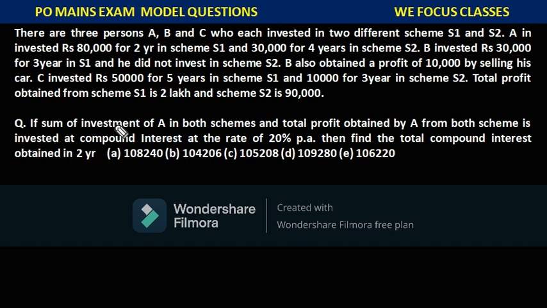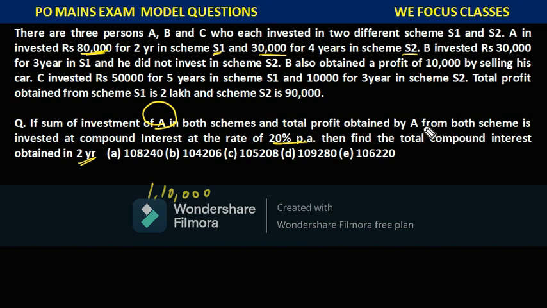Here, if the sum of investment of A in both schemes and the total profit obtained by A from both schemes is invested at compound interest at the rate of 20% per annum, then find the total compound interest in 2 years. The sum of investment of A in both the schemes: he has invested 80,000 rupees in scheme S1 and 30,000 rupees in scheme S2, which means he has invested 1,10,000 rupees in the schemes. And the total profit obtained by A from both the schemes.